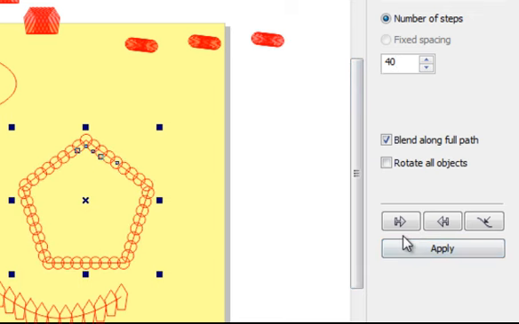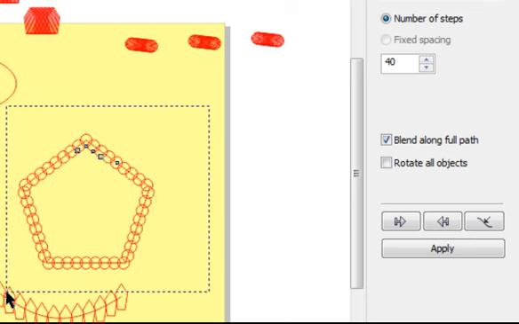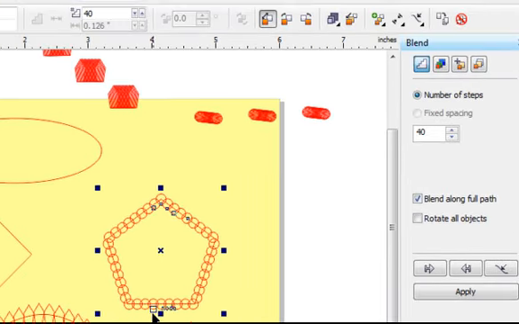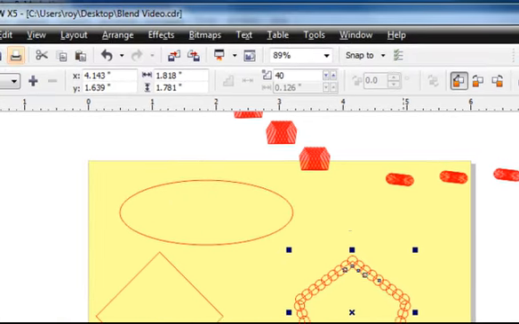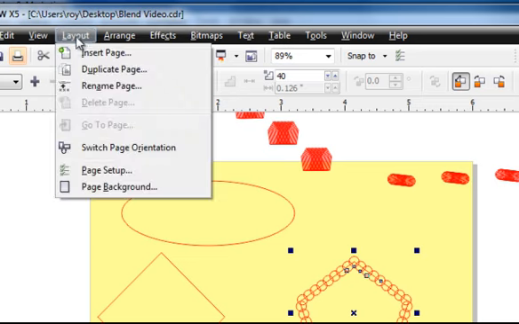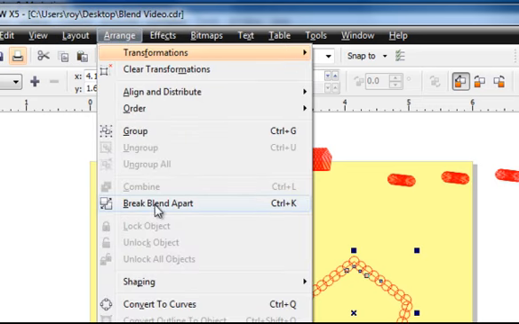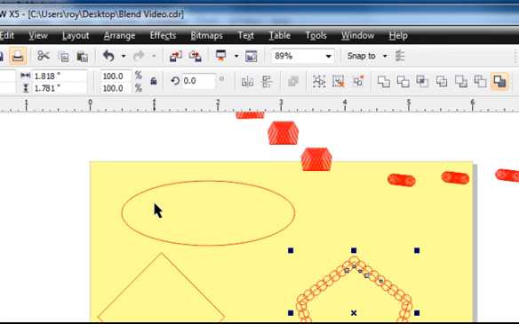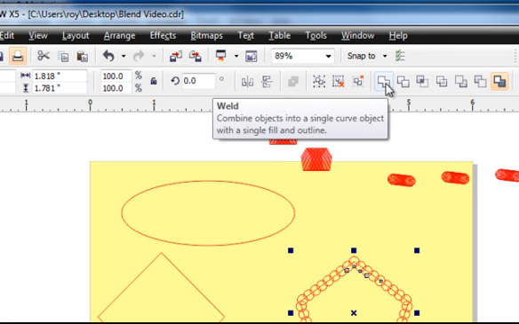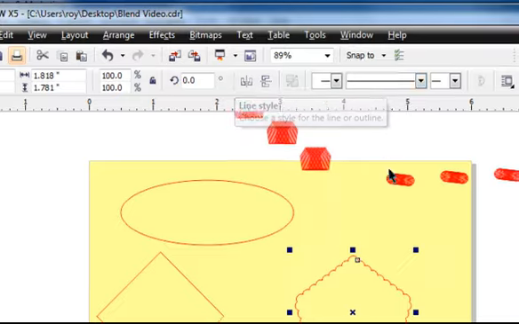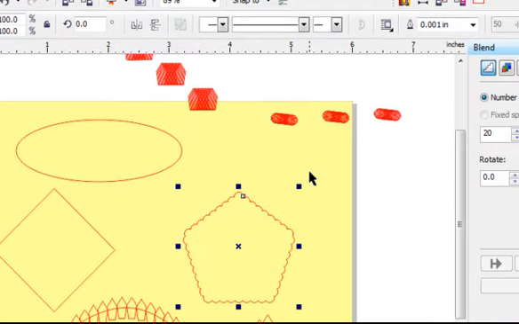I'm just calling your attention that the blend is a live function. You can change that at any point. And now on this part, I'd really like to weld those, but it won't let me weld it since that's a blend group, or a blend on a path group on layer 1. So first thing I'm going to do is remove the blend. That's Arrange and break that apart. And let's see if we can then weld that. So now I have kind of a cloud shaped part.